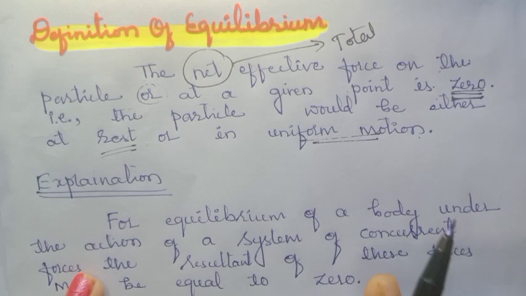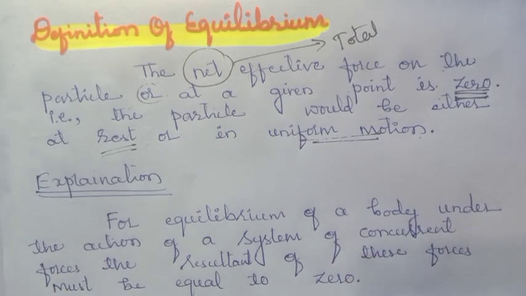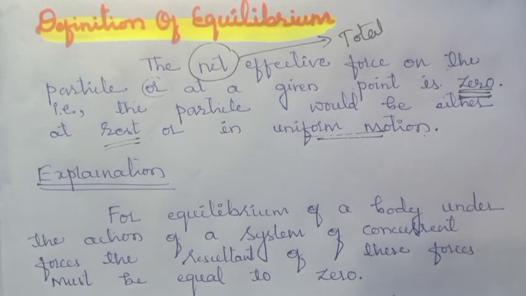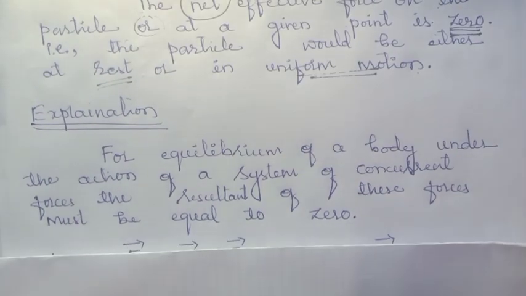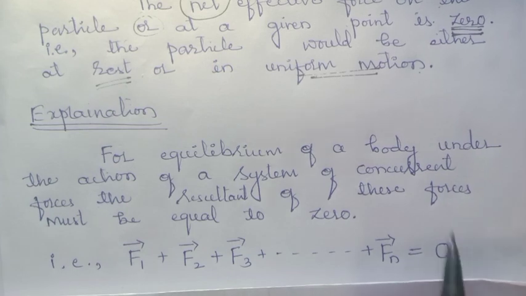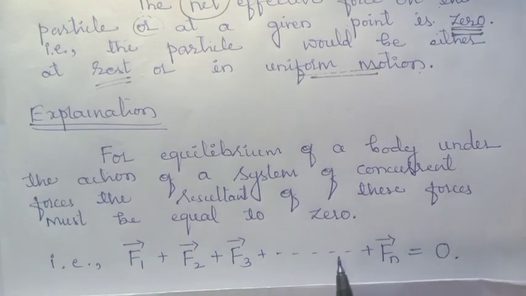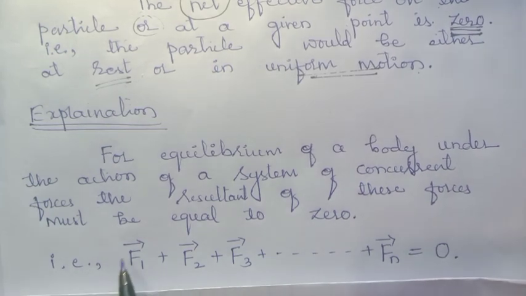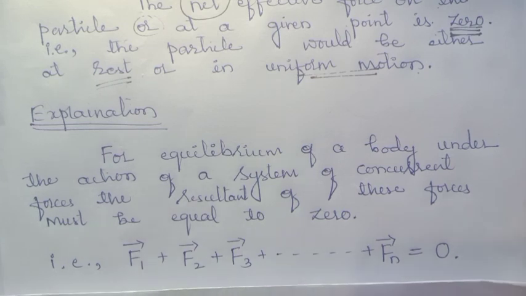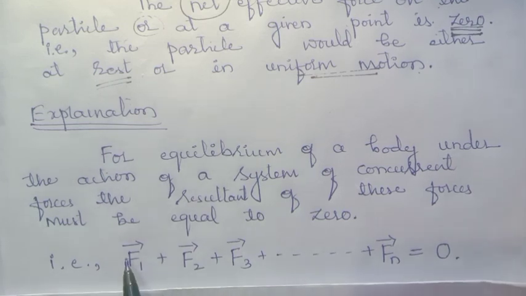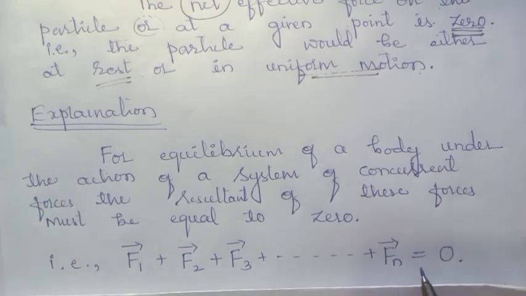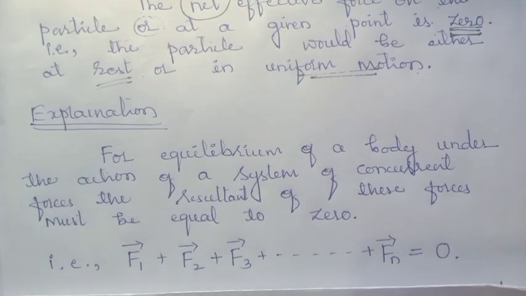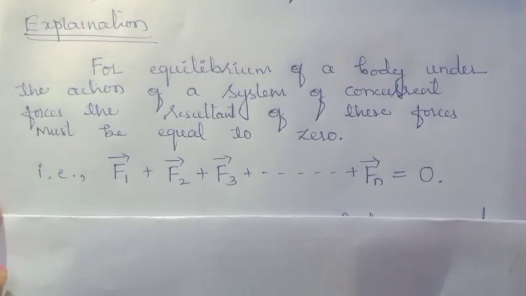All the concurrent forces, whatever they are acting on the body at the same point, they should be equal to 0. Is it clear? If there are n number of forces, then those n number of forces sum. Which kind of sum are we considering here? We are considering vector sum. Is it clear? So what happens to that formula? Vector F1 plus vector F2 plus vector F3, and so on up to vector Fn, will be equal to 0. Is it clear? So now let's see some cases.